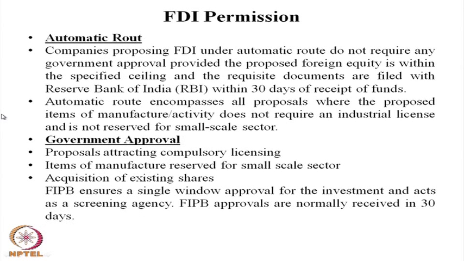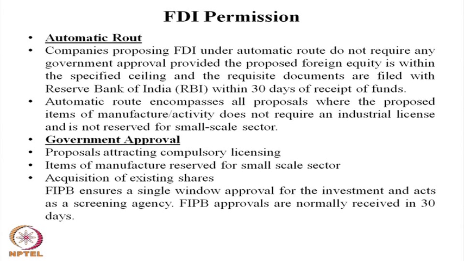Let us move to what FDI permission we have in India. In the Indian context, we have the automatic route and the government approval route for foreign direct investment. The automatic route means FDI can come to India through RBI permission directly and participate in the equity market, or in some industry where there is no requirement of a government license, and they are supposed to invest within 30 days of receipt of the funds.